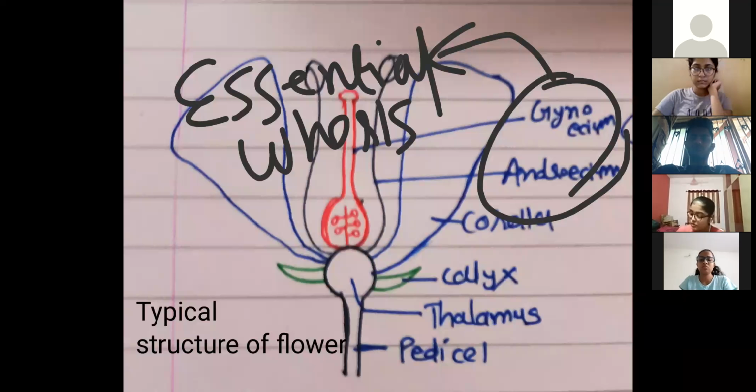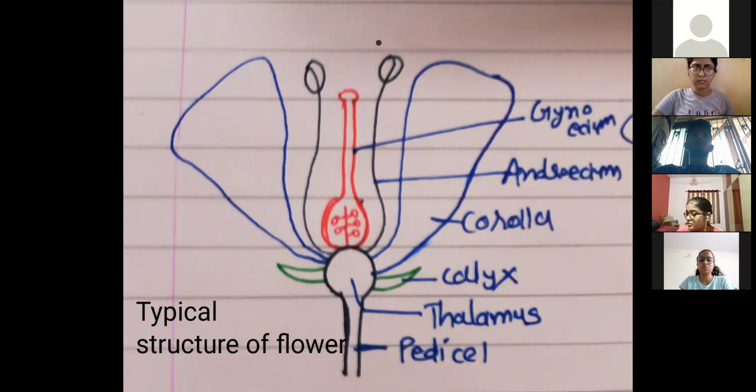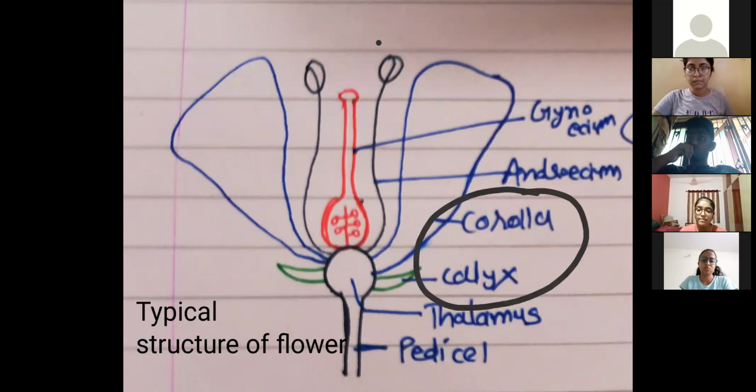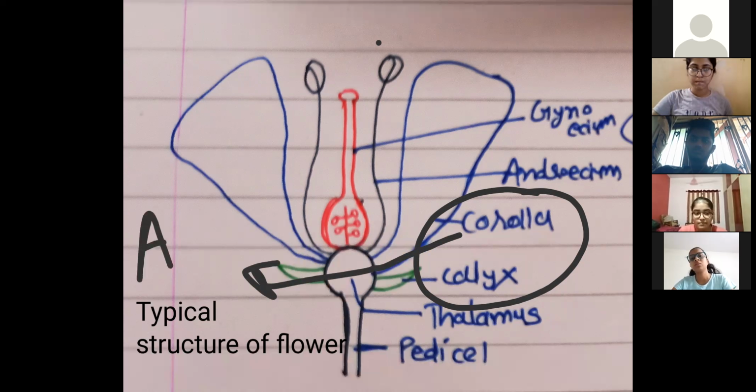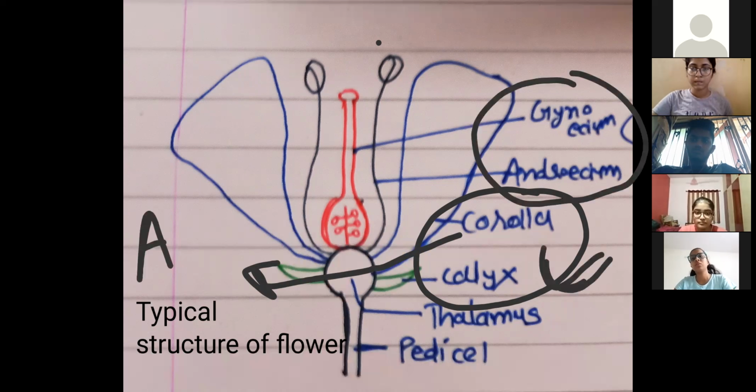Now next, other 2 whorls, calyx and corolla. You know, colorful petals are there on flower. That mainly to attract the insects for pollination. Mainly to attract the insect for pollination, right? And calyx give the protection that we will study. But without these 2 whorls, flowers can reproduce. Because इसमें तो male gamete, female gamete है. So that's why these actually help in reproduction process. These 2 whorls help in reproduction process. So we call them accessory whorls.